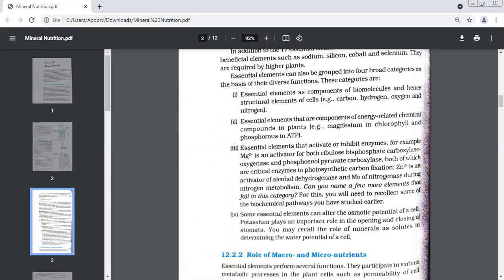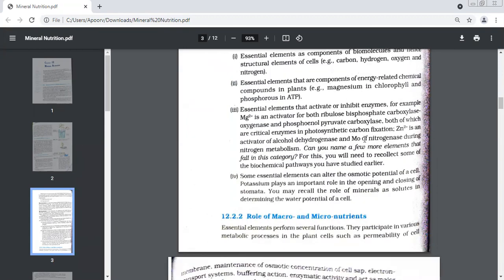Biomolecules. Okay. Second, essential elements that are composed of energy related compounds. Those elements which are involved in energy related reactions. Example, magnesium in chlorophyll and phosphorus in ATP. ATP is involved in energy related chemical reactions. Similarly, magnesium also, you will study later, is involved in some energy related reactions. So magnesium is present in chlorophyll and phosphorus is present in ATP. These are examples of those elements which are involved in energy related compounds.